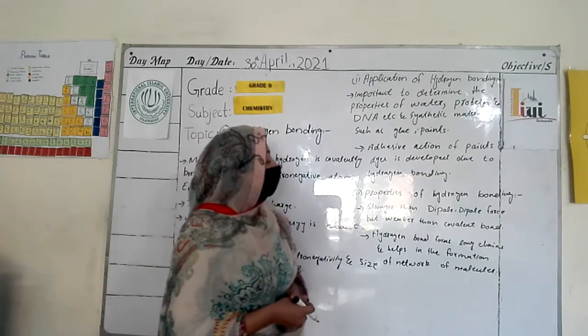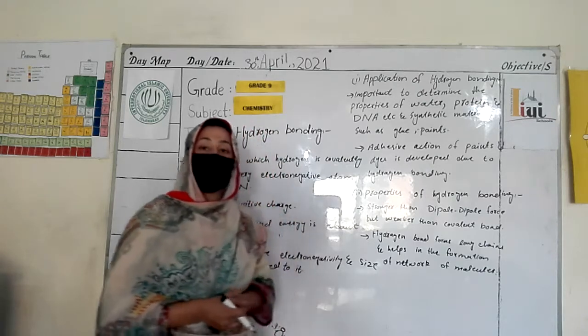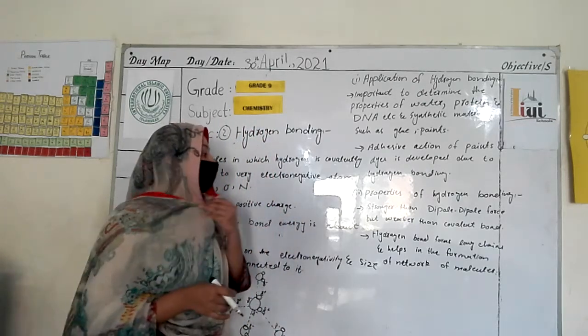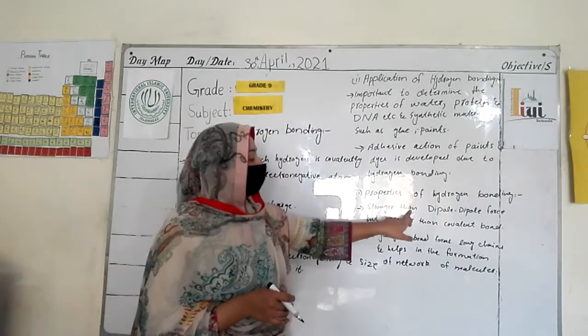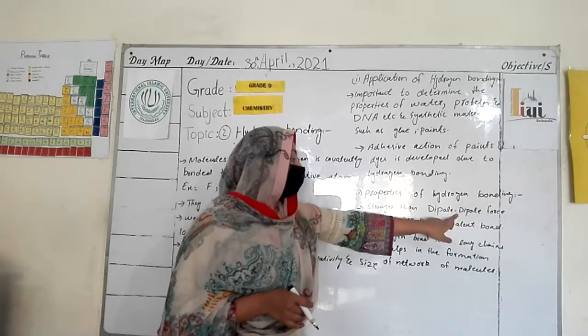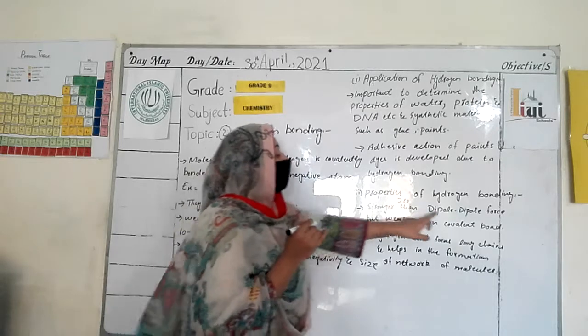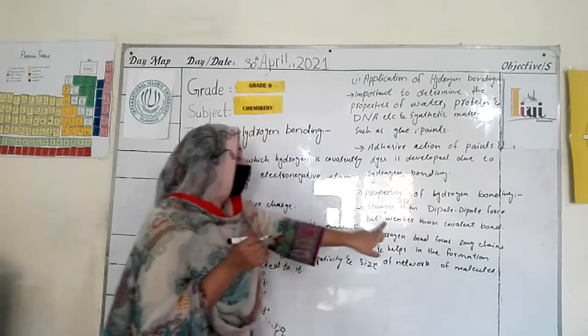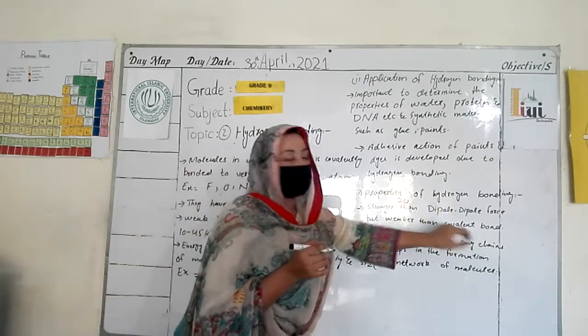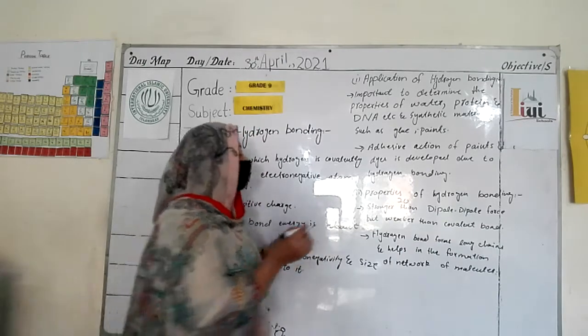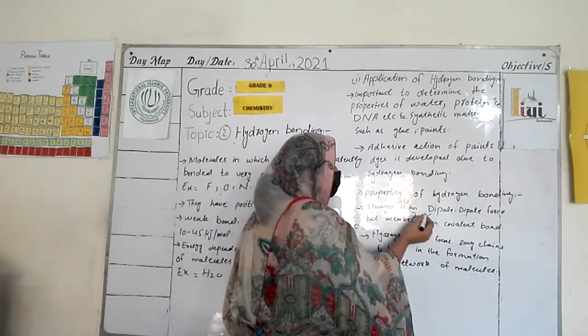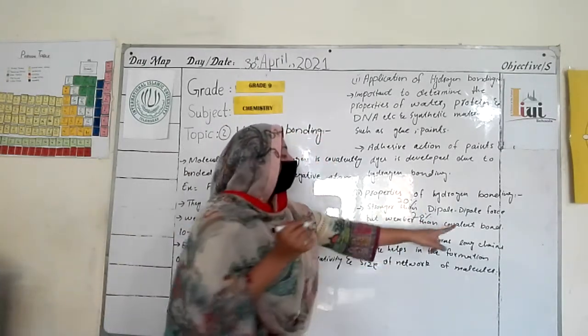Now we study the properties of hydrogen bonding. What are their specific properties? They are stronger than dipole forces. How much stronger? About 20% stronger than dipole forces. But they are weaker than the covalent bond. How much weaker? About 20% weaker than the covalent bond.